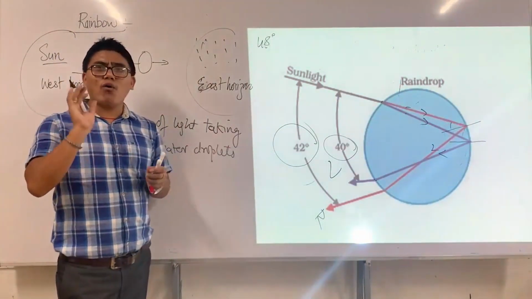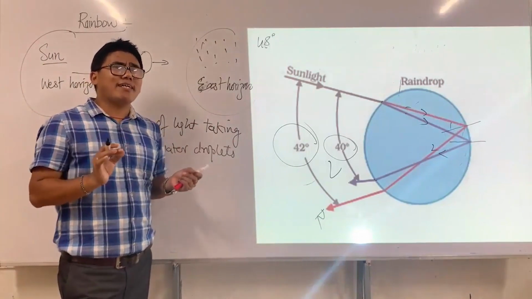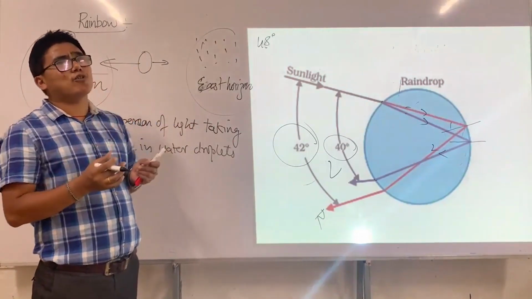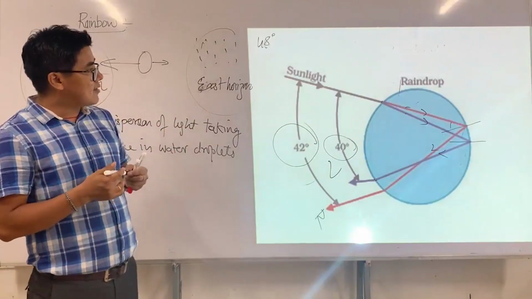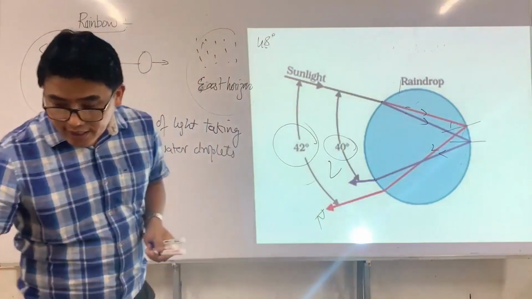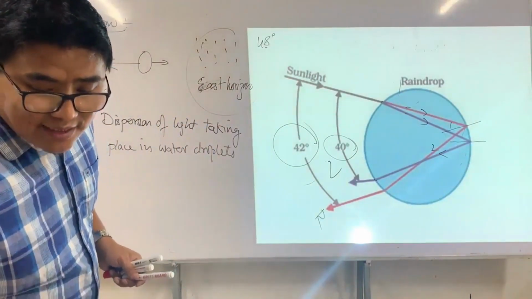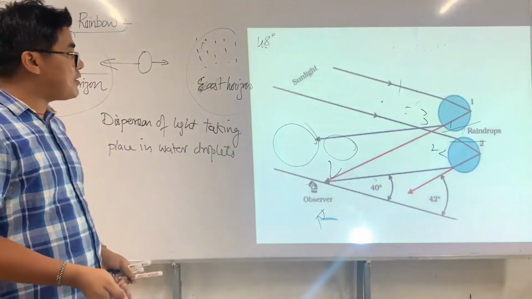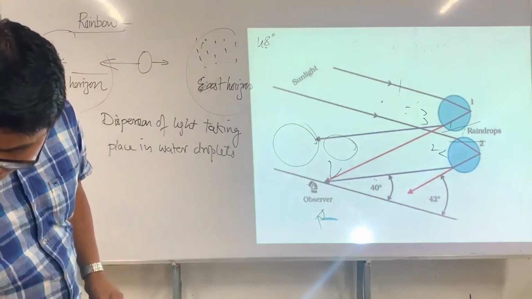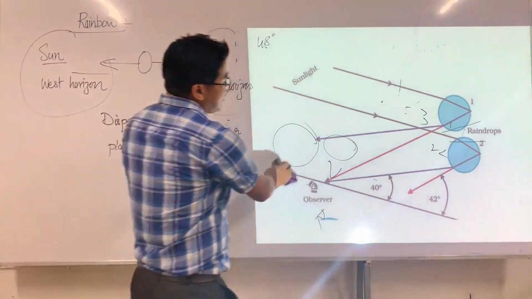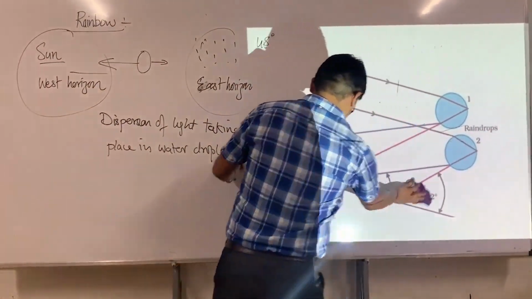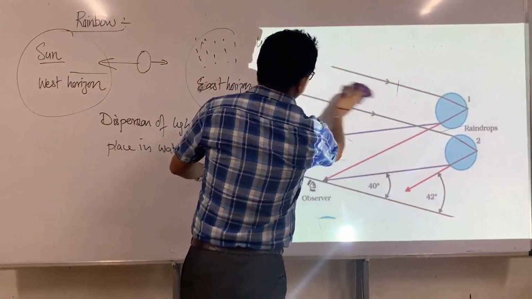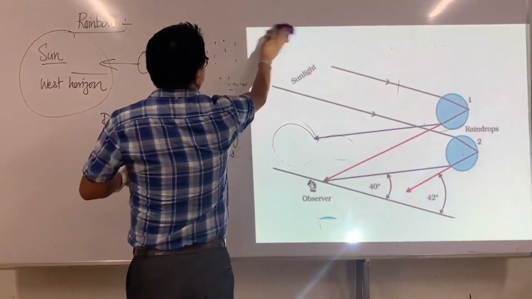I have shown you only a single drop, and this is what exactly takes place in every drop of water in the sky. Now look here, since we have so many drops of water in the sky, this is what we exactly find.